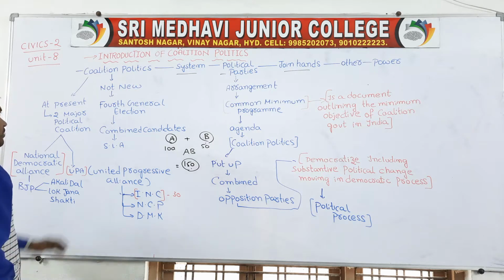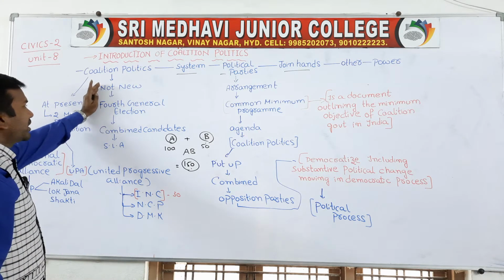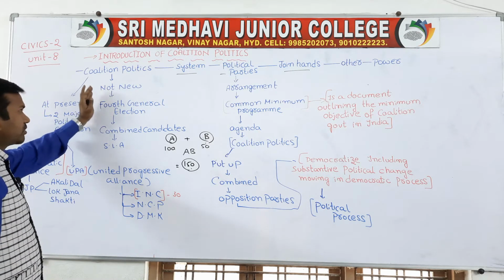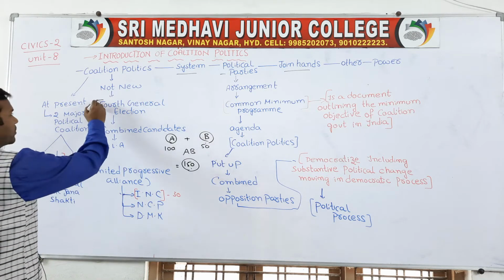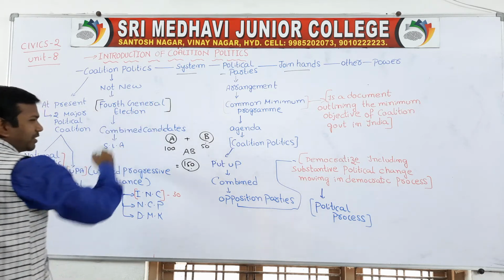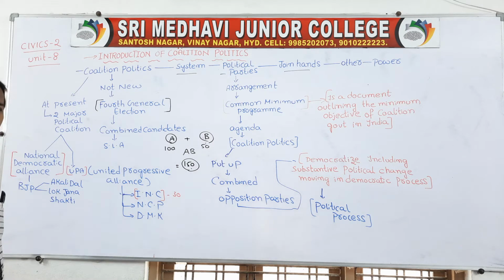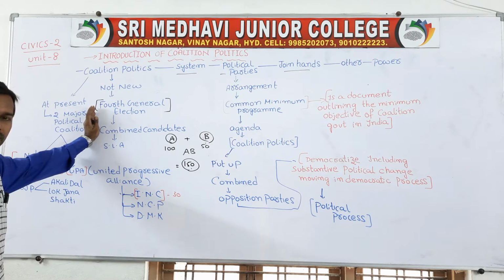When we are talking about this point, coalition party is not a new trend. The coalition parties mainly started from the 4th general elections. The 4th general elections fall in the category of the 1960s. During this period only, coalition parties emerged strong. They emerged in a strong position during the 4th general election.